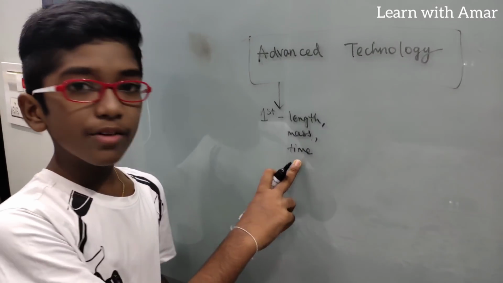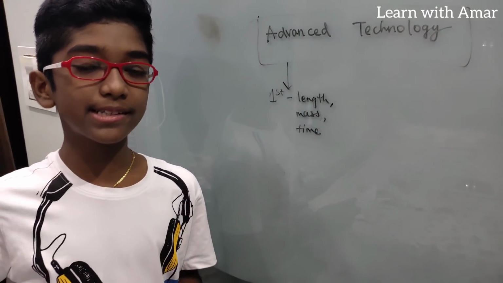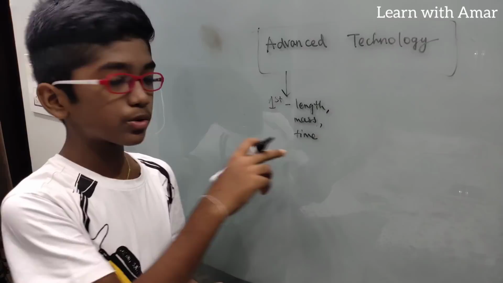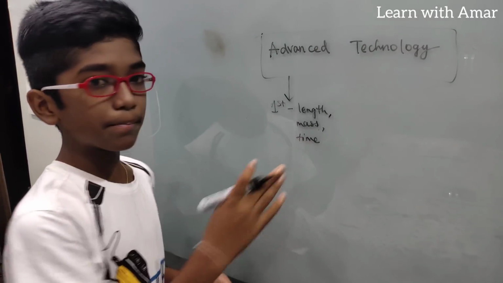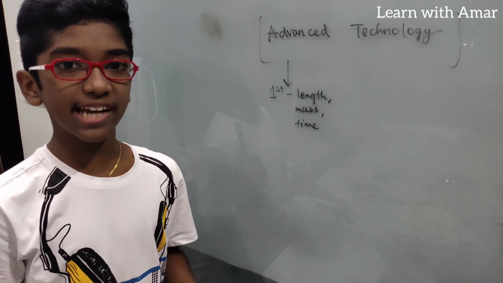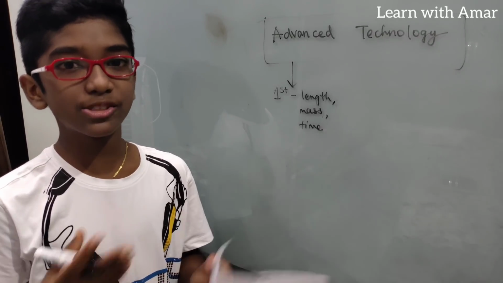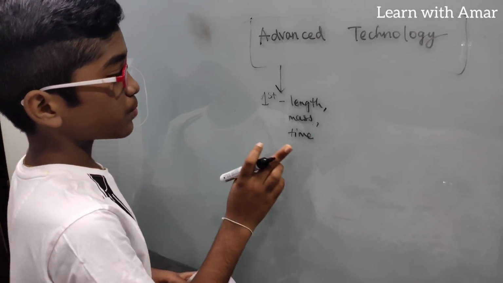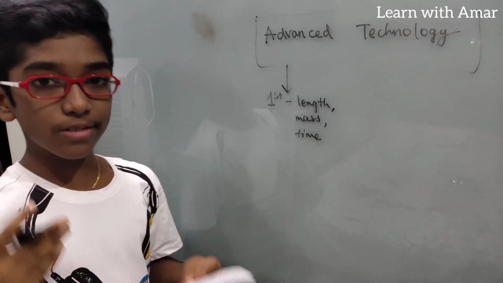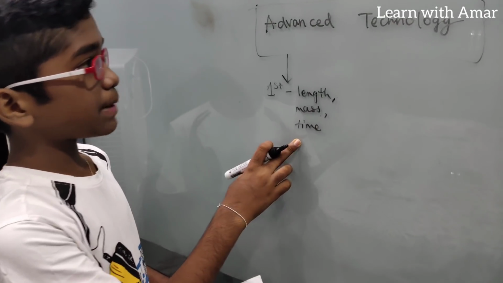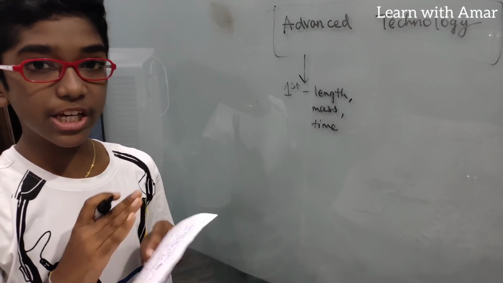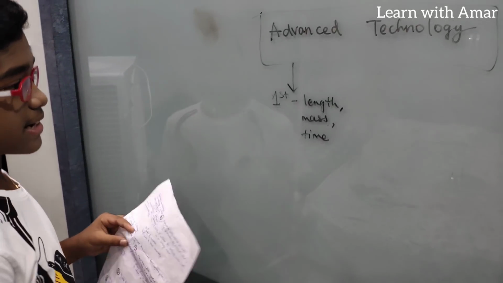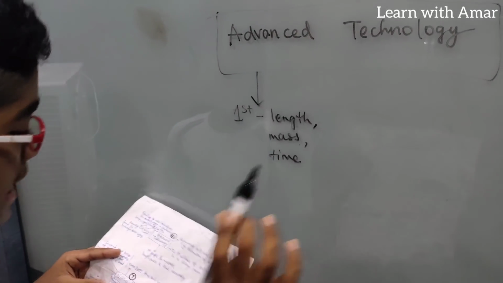So time, we also said that the Sumerians were the first people who developed the concept of time with 60, right? 60 seconds, 1 minute, 60 minutes, 1 hour, just like that. So time, they just developed the concept. These people, they measured it accurately. Perfectly accurately, they measured length, mass and time.